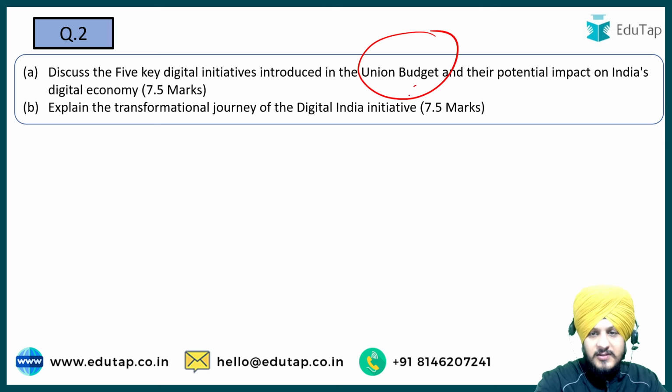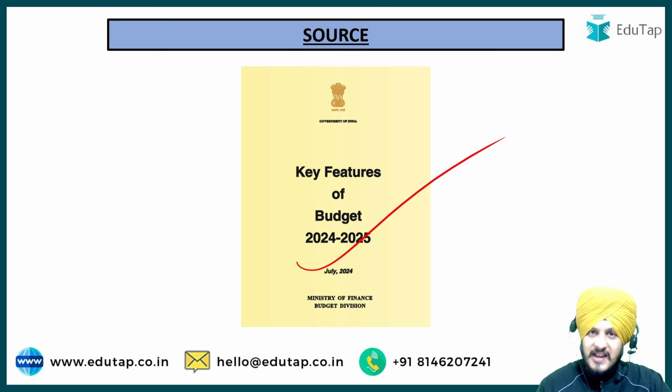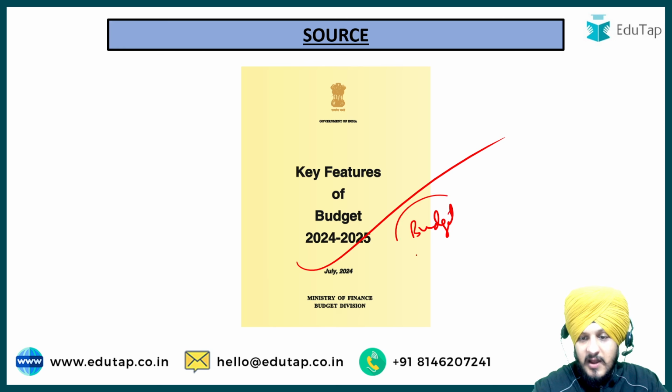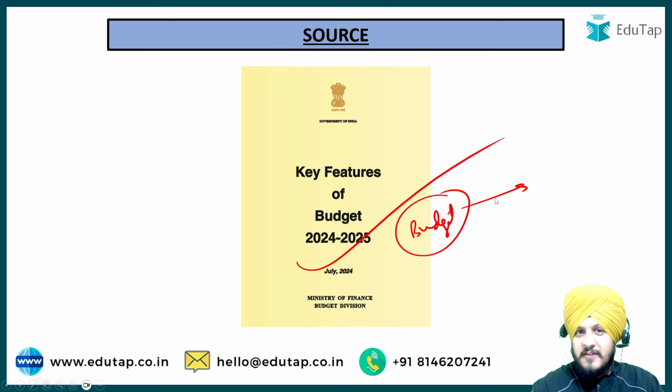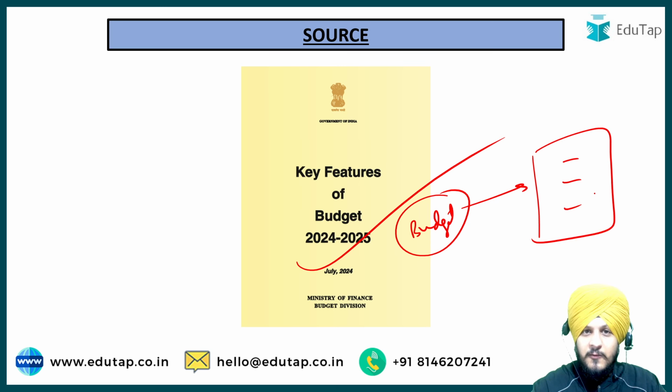So what is the key learning that you can take? That yes, the union budget is very important for your exam. I will show you another question that was asked in the context of the union budget. So you must cover the budget for this examination, and whatever other umbrella schemes or big initiatives are there that are very important and covered in the news in a holistic manner, you should prepare, I would say, a one page note on such initiatives. Fine, you must have at least basic information so that you are in a position to write something in the examination.